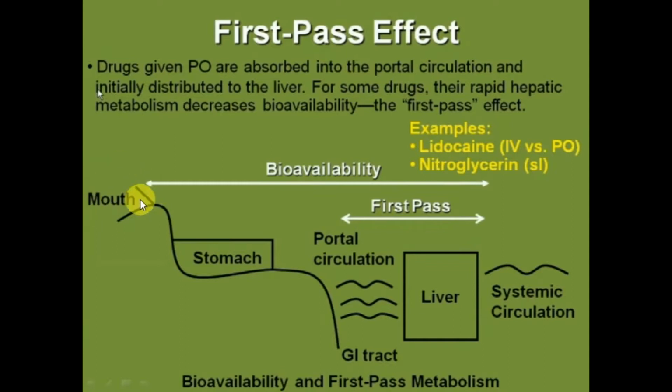First the drug is given through the mouth, goes into the stomach and then it will go into the GI tract or it will go into the liver. When it goes into the liver, then the first pass effect will occur and there will be fast metabolism of the drug. It was all about absorption.